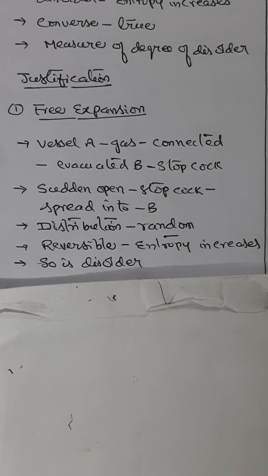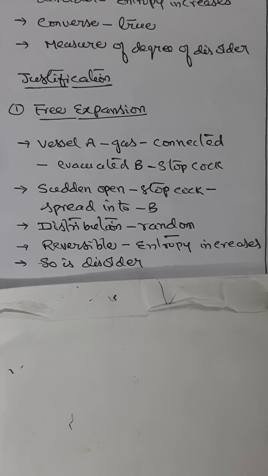Consider a gas. Let us say the gas is filled in a vessel A, and that vessel A is connected to another evacuated vessel B with the help of a stopcock. Now assume that the stopcock is suddenly opened. Now what happens when it is opened? The molecules spread over vessel B also. So the distribution of molecules is now in a more random fashion as compared to that before expansion.